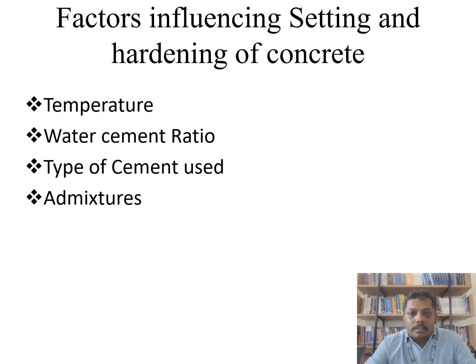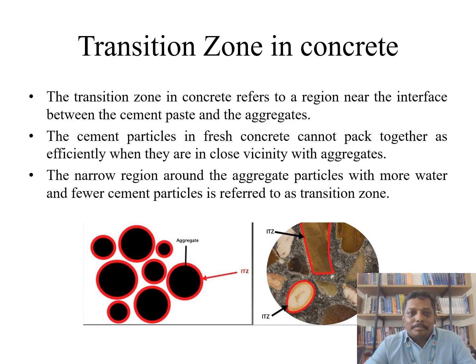What are some factors influencing setting and hardening of concrete? The important factors are temperature, water cement ratio, types of cement, and admixtures. These are the factors influencing setting and hardening of concrete.